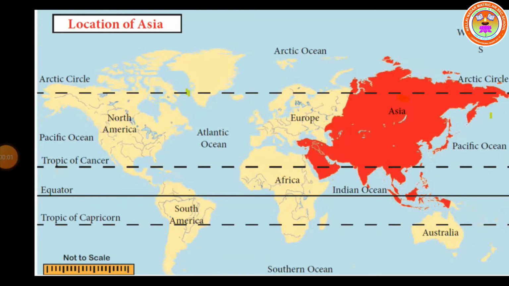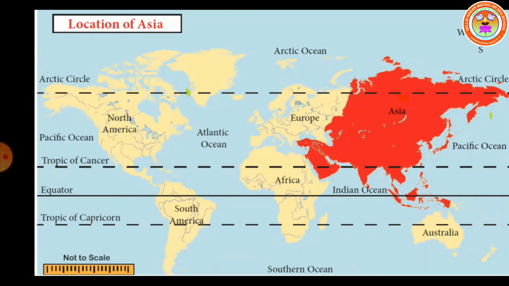Come, let us study about the continent Asia. The red color shows the area of the continent Asia. Asia is the largest and the most populous continent in the world. It covers about 30% of the world's land area and about 60% of the world's population.